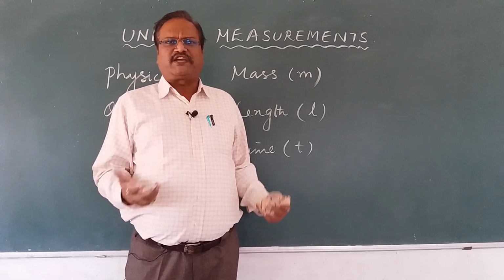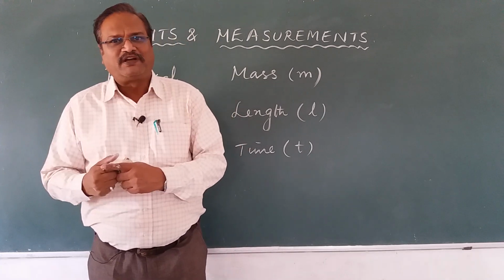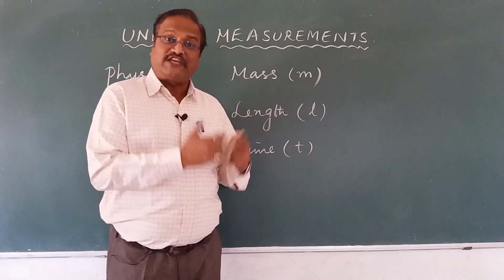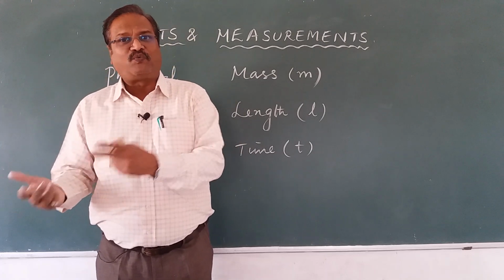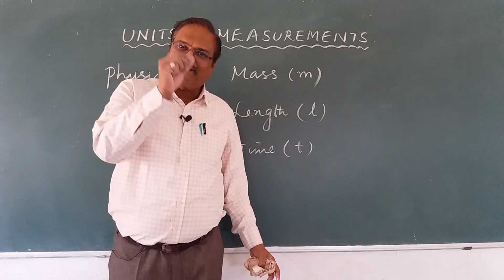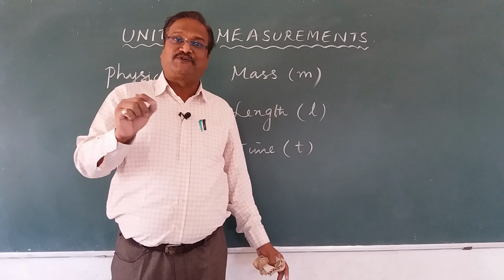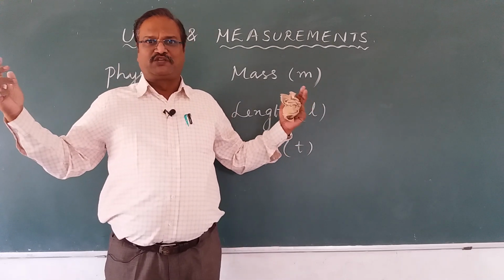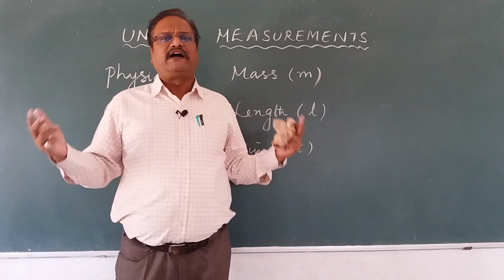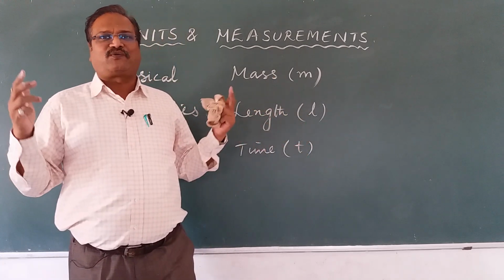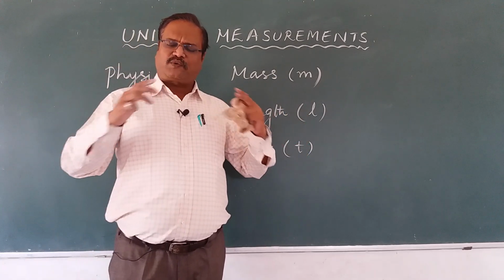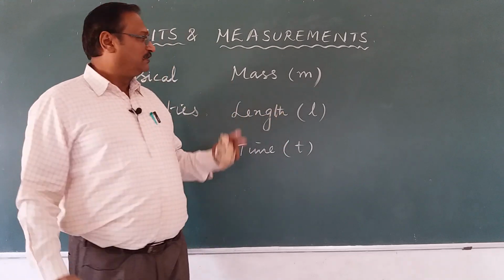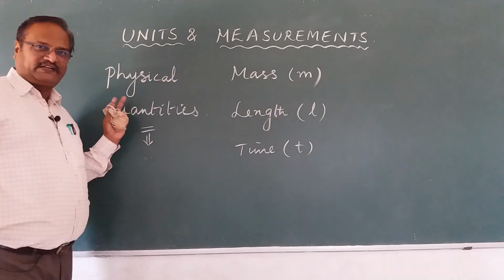Someone will say, oh, this food is good and that food is not good. The same food is good and not good. Why? Because they are not objective, they are subjective. They depend on me or the individual. So they are not measurable quantities and they are not physical quantities. All the quantities that can be measured are physical quantities.